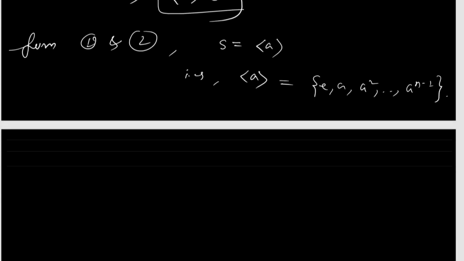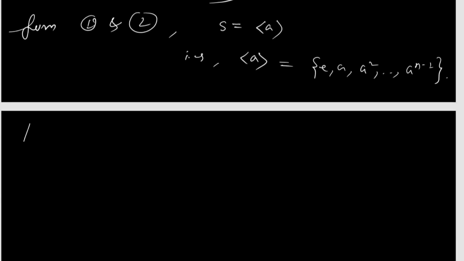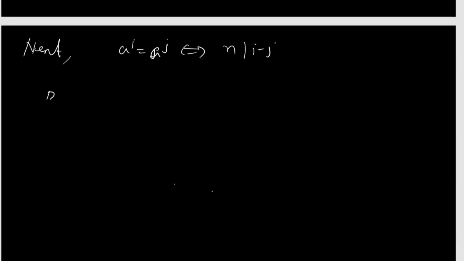Now next we show a^i equals a^j if and only if n divides i minus j. So suppose a^i equals a^j, where i is strictly greater than j.